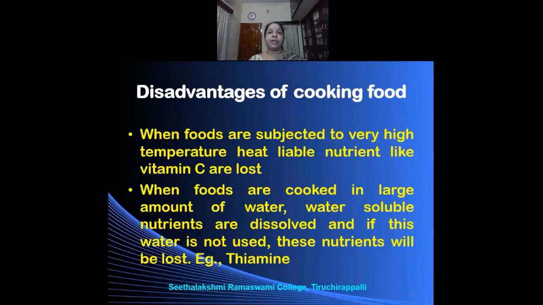Similarly, when we cook dal in plenty of water, and if we throw away the water, the water soluble nutrients will be lost. The same occurs when we cook the vegetables in plenty of water and discard the water, right? All the water soluble nutrients will be leached into the water, and if the water is not utilized, if you are going to throw it away, the water soluble nutrients will be lost, and this is one of the disadvantages of cooking the food.